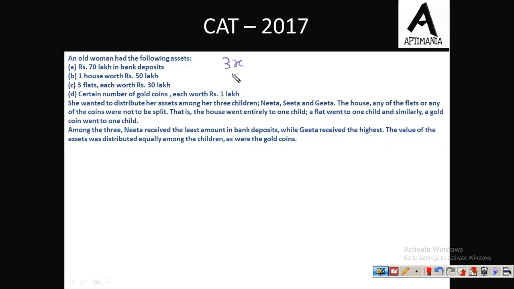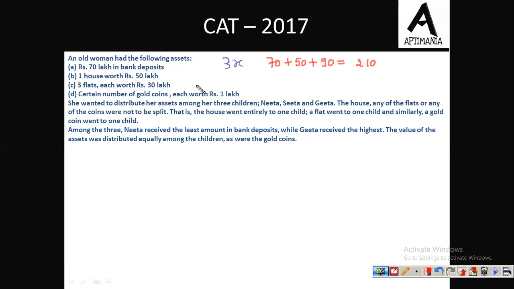Fine. Only then will we be able to divide equally among the three. Now the money in the form of bank deposit and the house and flats is 70 plus 50 lakh for the house plus 3 flats of 30 lakh each, that makes it 90. So this is basically 210. And there were certain gold coins. Now this 210 is divisible by 3. So the number of gold coins must also be divisible by 3. Only then can they be equally distributed.